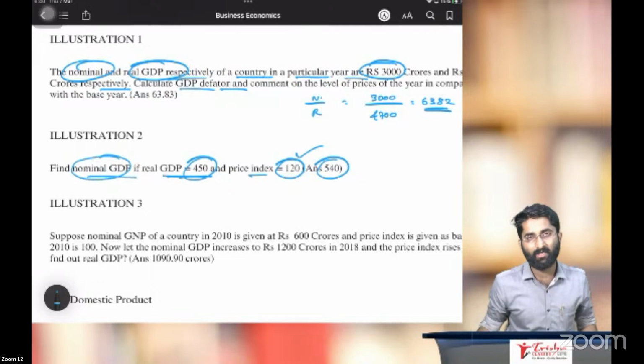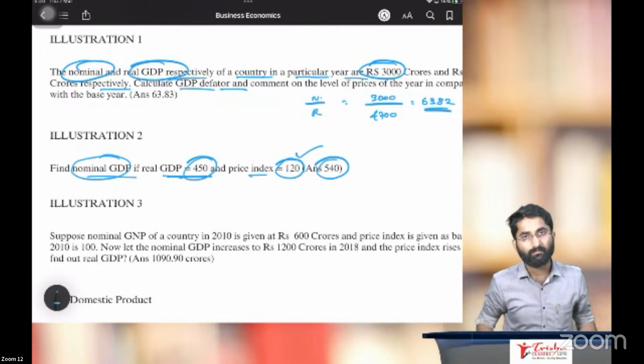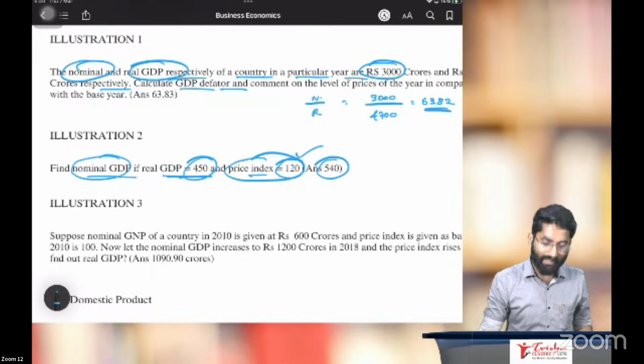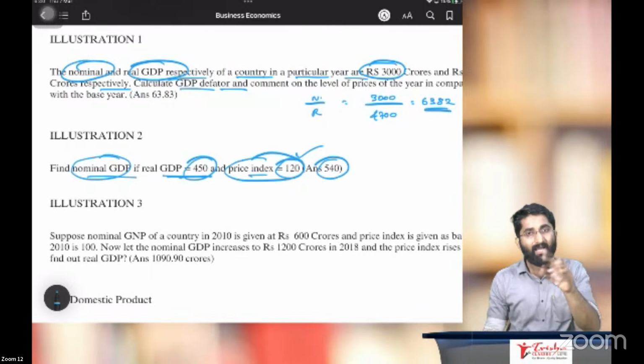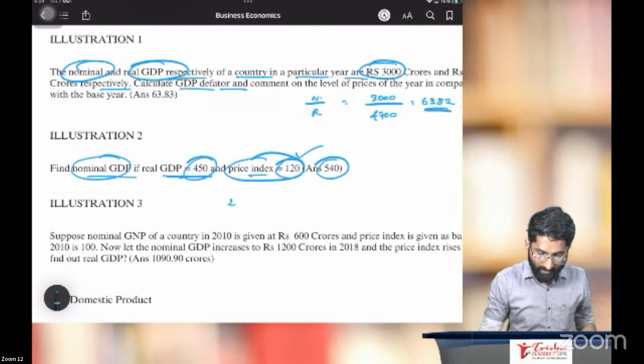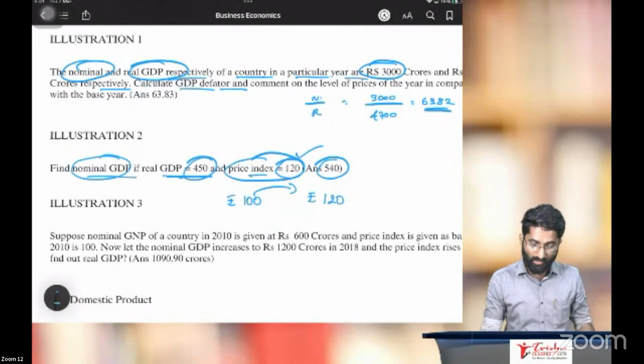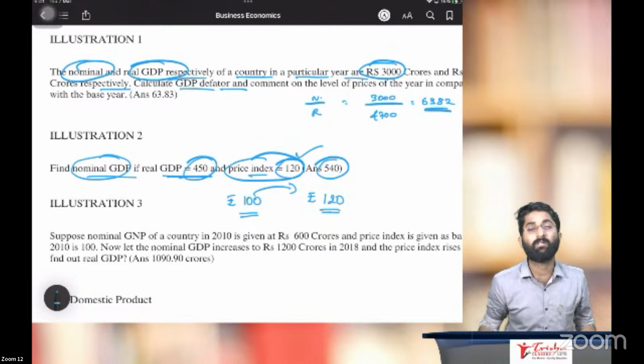Sir, can you repeat? I'll repeat. What is given as price index? Indirectly they are telling you that earlier it was 100, now it is 120.